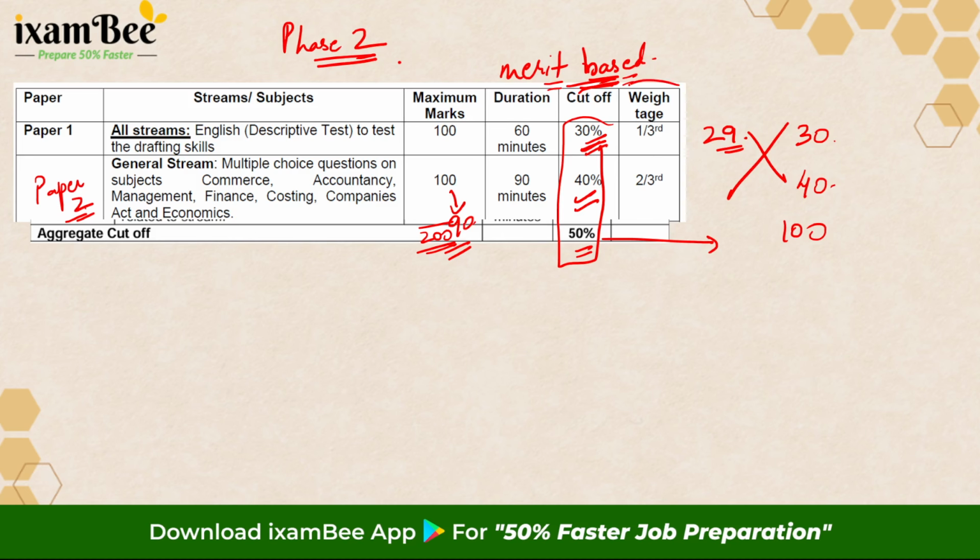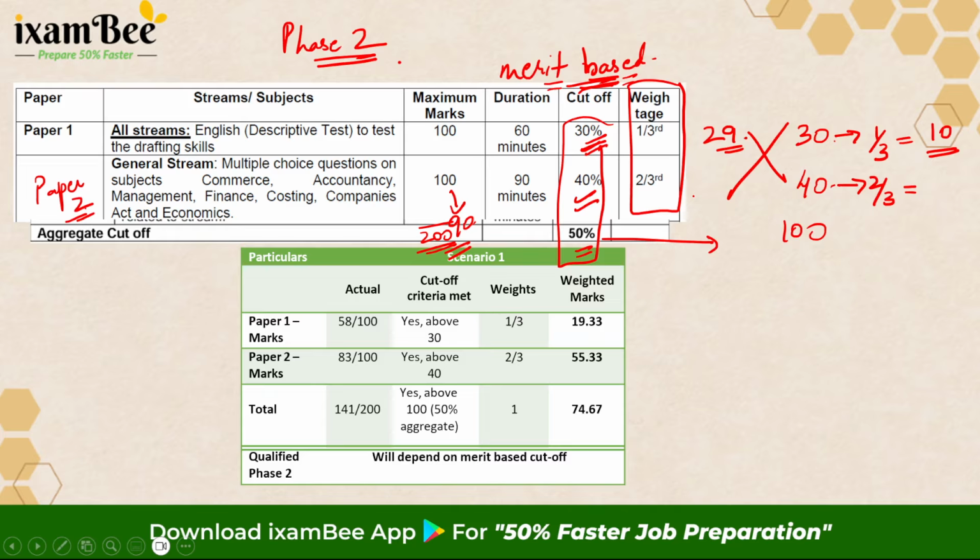Further, the other thing that is mentioned is the weightage. That means whatever marks you get, if you get 30 marks here, this will be scaled down to 1/3 weightage and only 10 marks will be considered. If you get 40 here, then 2/3 weightage will be given to this, and that is the marks that will be considered. So that is the meaning of weightage, okay, which means that paper 2 is very, very important for you, okay. So let's take a scenario.